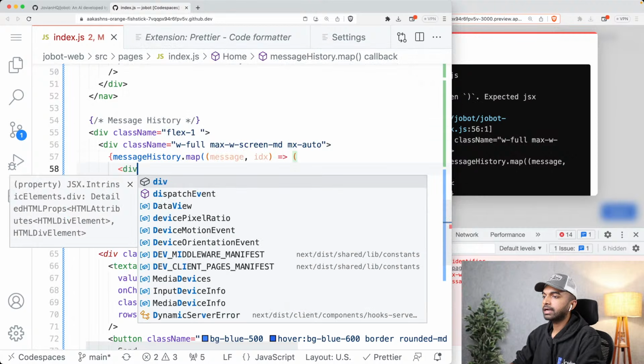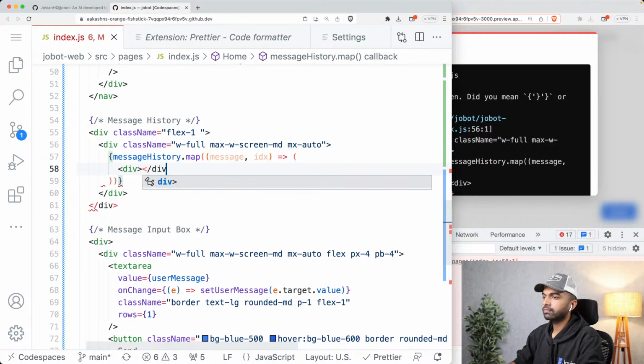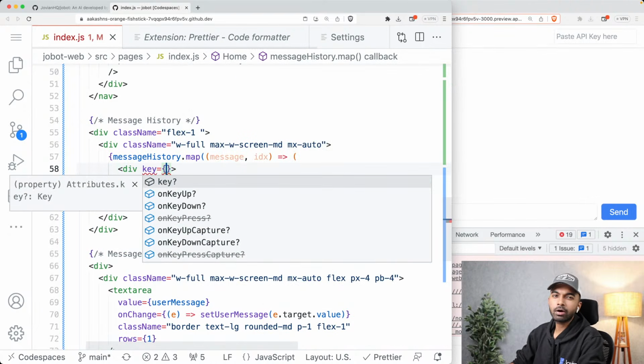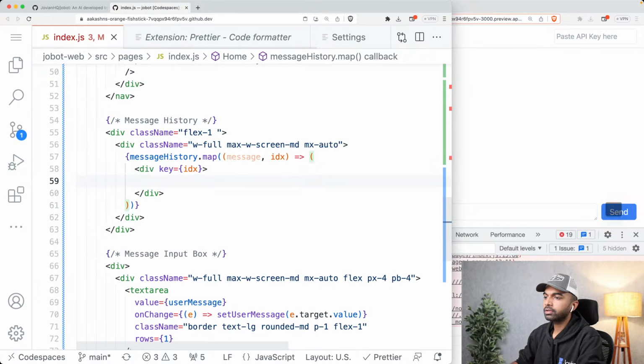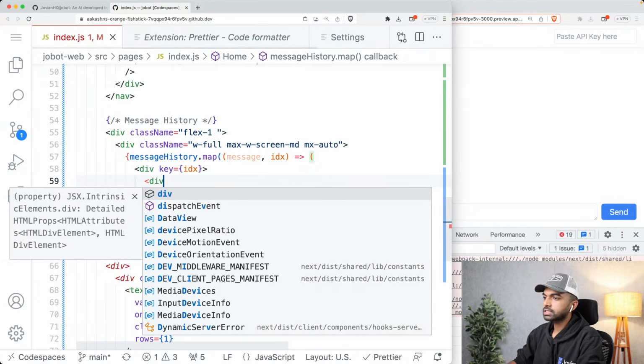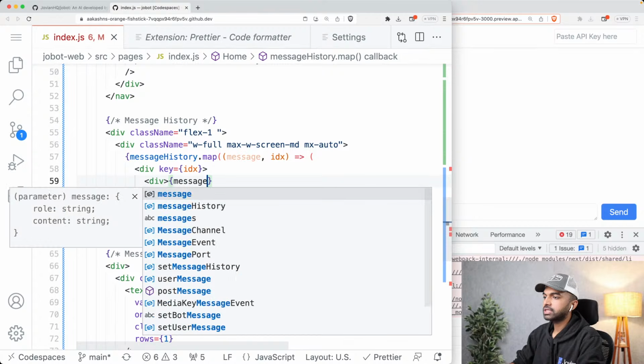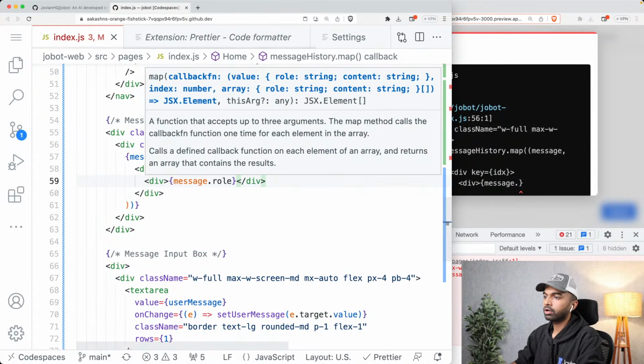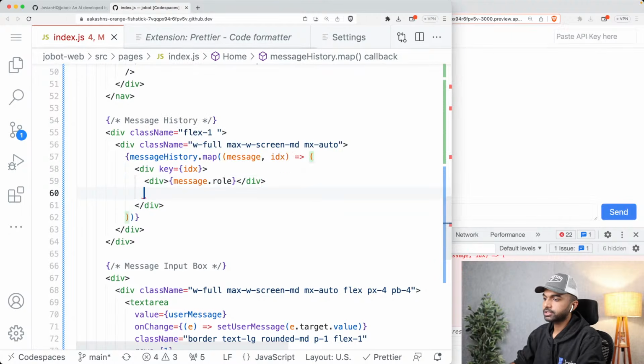And now we can just render a div, and we need to give this div a key. This is just how React works. Again, I will not go too deep into this, but we can render two things here. We can now render message.role, which is the role of each message, and message.content.